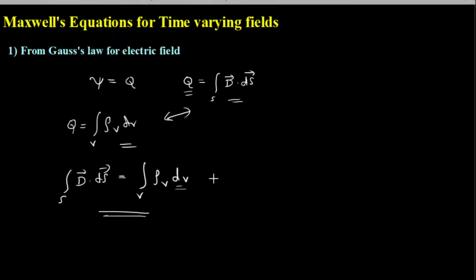So this gives me the first Maxwell's equation, which is derived from electric field. This is in integral form. It is necessary for us to understand how the same equation can be represented in differential form or point form. This will give me one more variant of Maxwell's equation, which is derived from Gauss's law for electric field. So I hope this is very clear. This is how Maxwell has given us the interdependency in integral form.